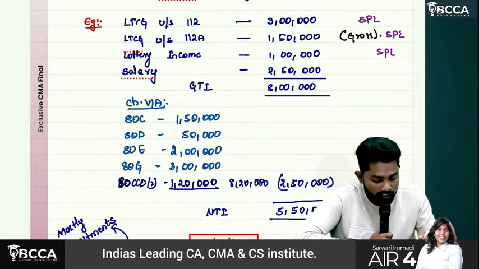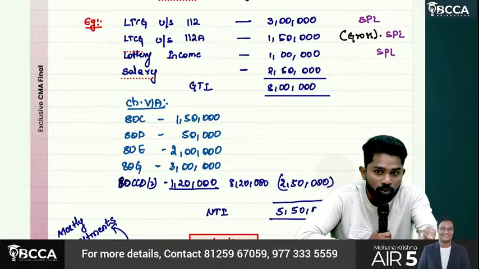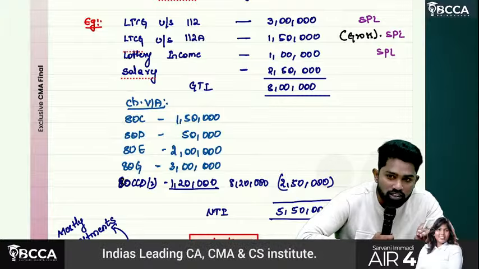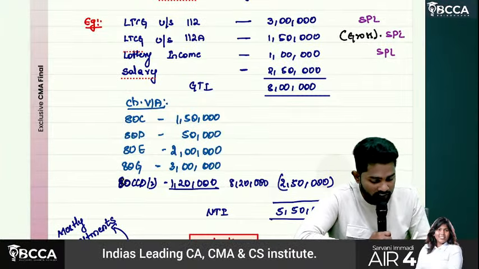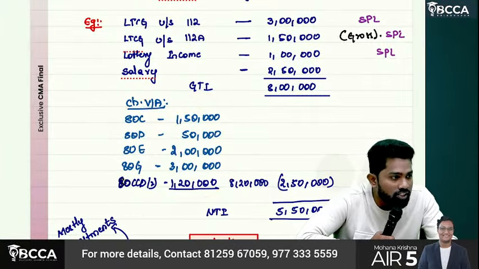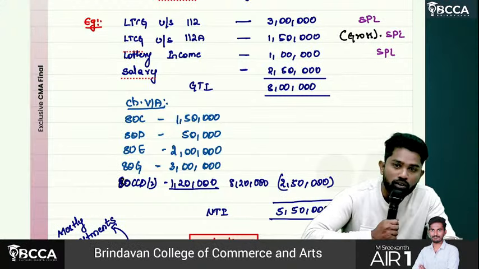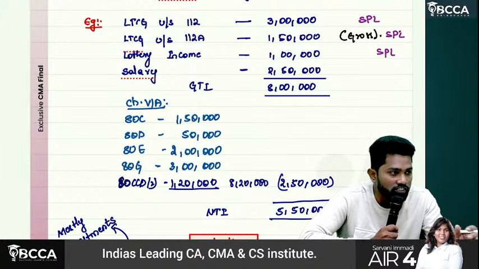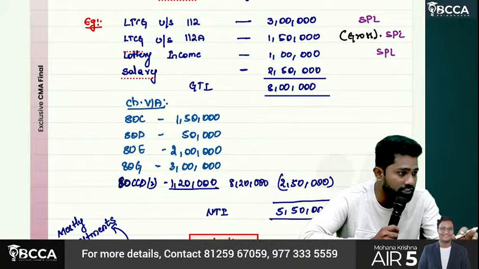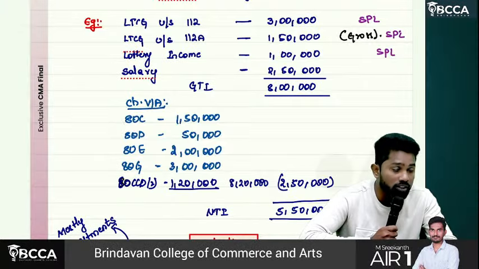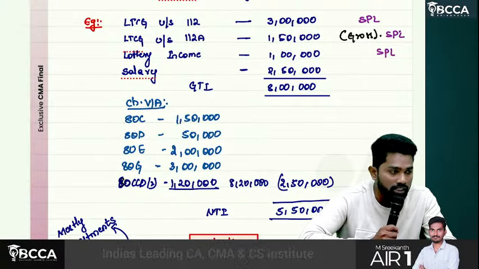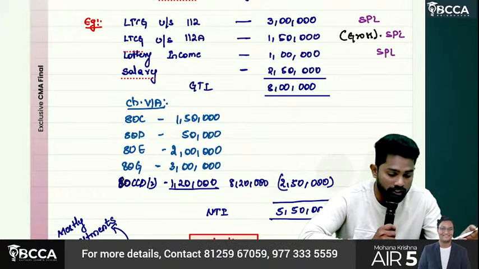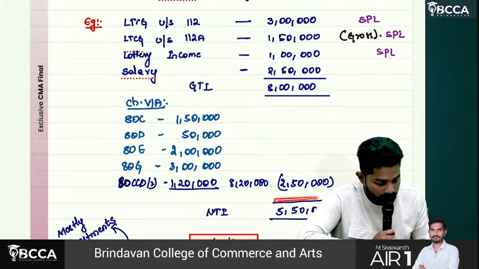Sir, if it is the default regime, I already said, you will not get most of the deductions. If we are claiming this many deductions, obviously it is under the old regime. So old regime means what? 0 to 2.5 lakhs, nil. 2.5 lakhs to 5 lakhs, 5%, which is 12,500. Plus on the above 50,000, 20%, 10,000. So total tax is 22,500. Okay. Sorry, sir.